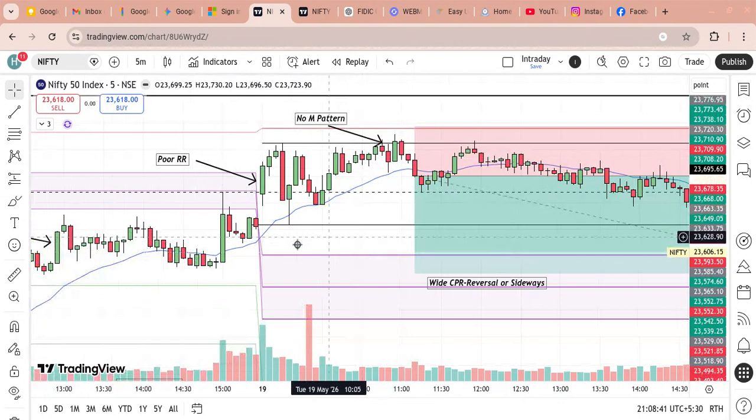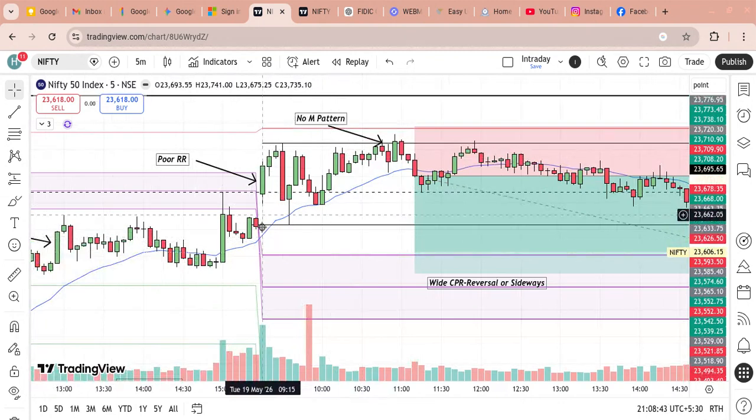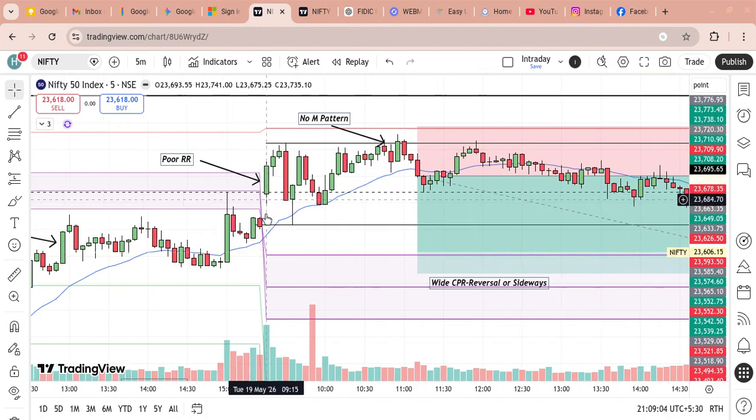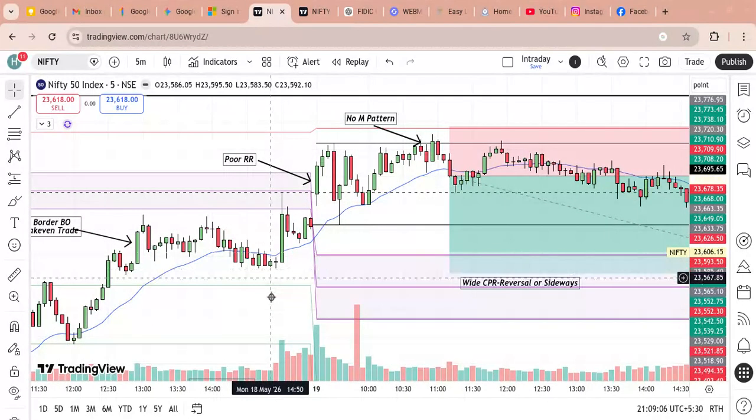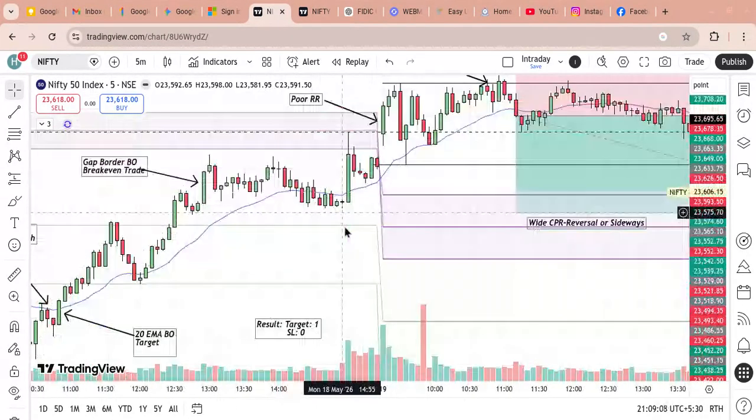Keeping this bias on the wide CPR day, the first candle opened as an OD pattern, open drive pattern. This candle closed above the PDH and this was a candidate for open drive, like we should go long here, stop loss below the candle, and twice the stop loss is target. But today it is a low probability because there are two reasons for it.